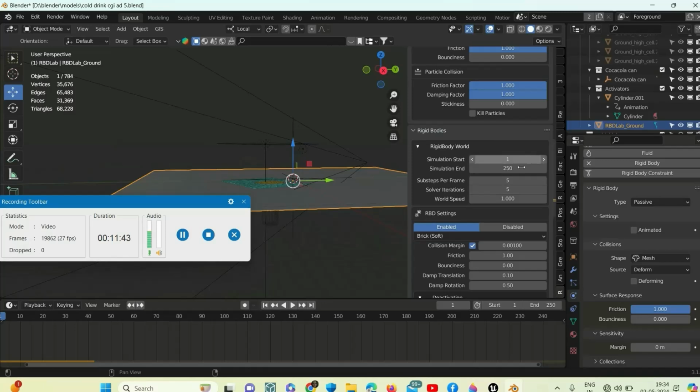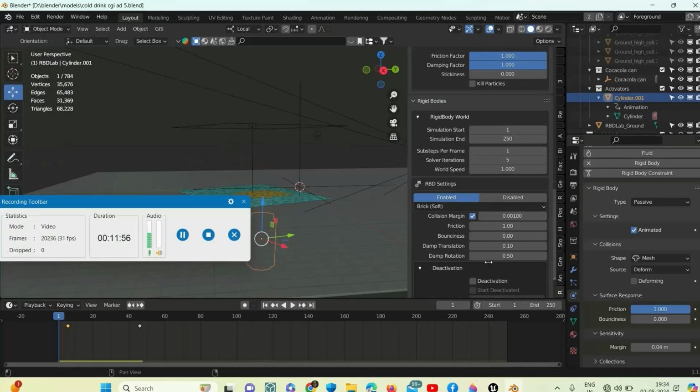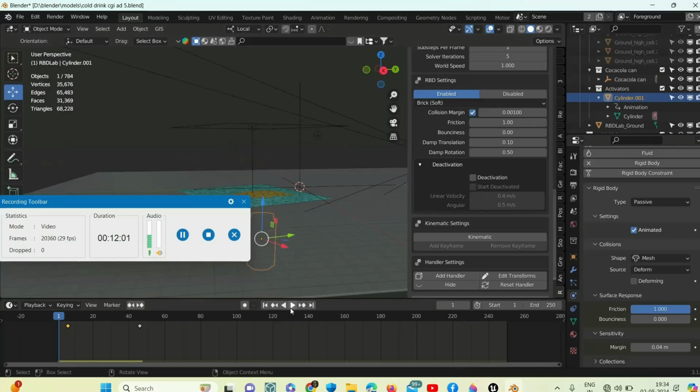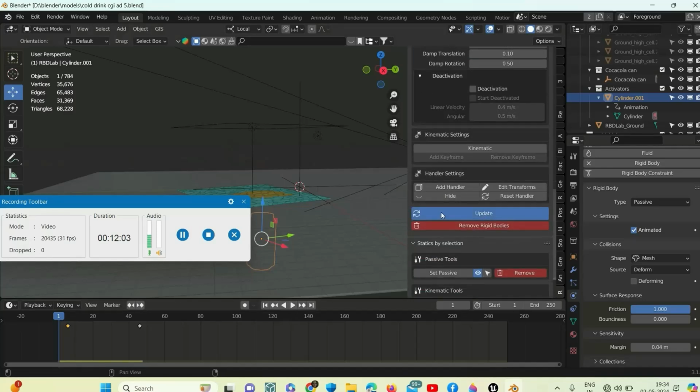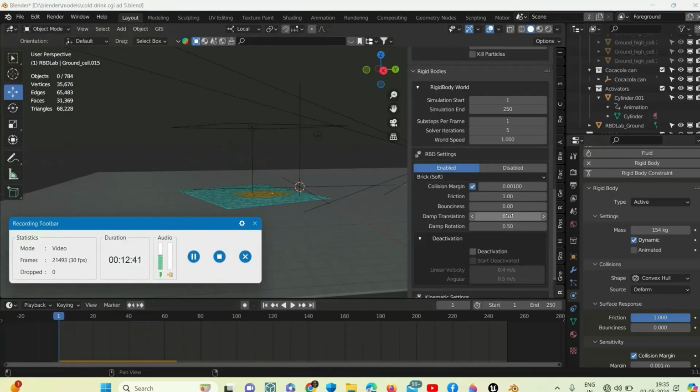We will give it 5, and we will keep it as 1. Okay, and 0.5.